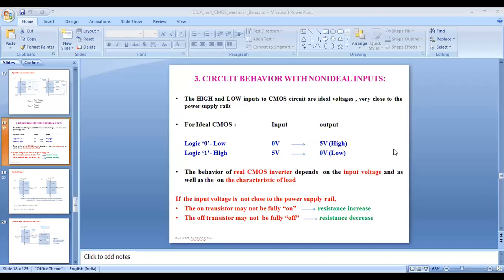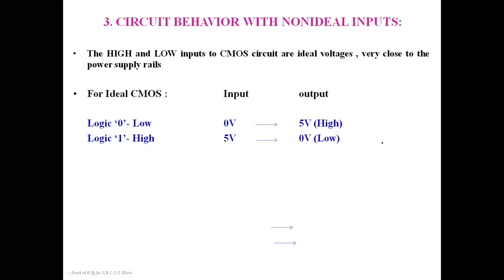So we will continue. Here, the high and low inputs to CMOS circuits are the ideal voltages that we have considered, and all these ideal voltages are very close to the power supply rails. We know what the power supply rail is that we have considered: 5 volts.